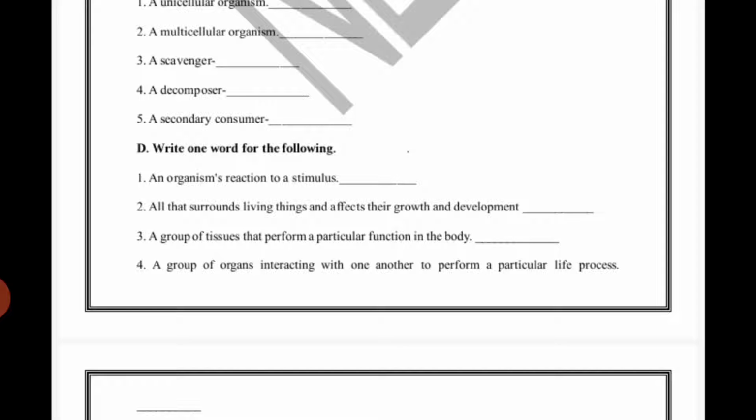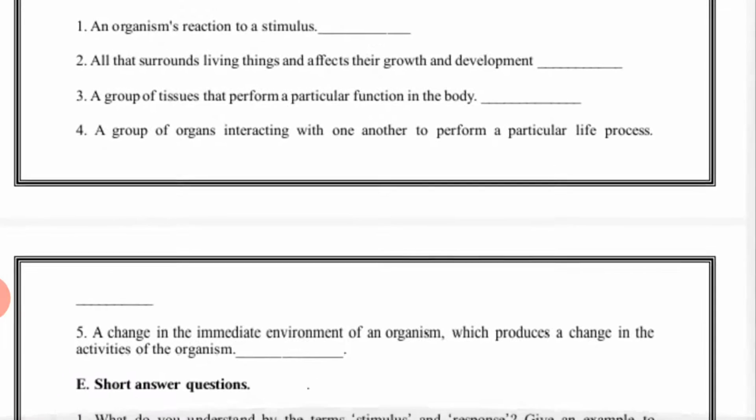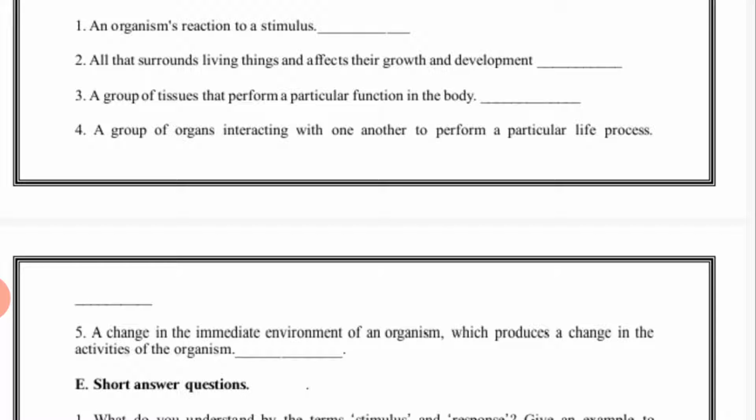Third one, a group of tissues that perform a particular function in the body, so it is organ. Fourth one, a group of organs interacting with one another to perform a particular life process, so this is called organ system. Fifth one, a change in the immediate environment of an organism which produces a change in the activity of the organism, so it is stimulus.